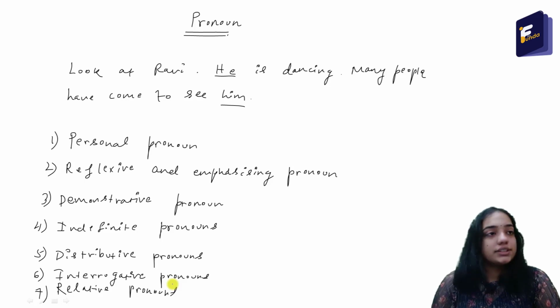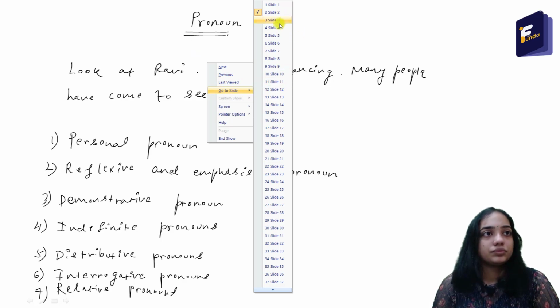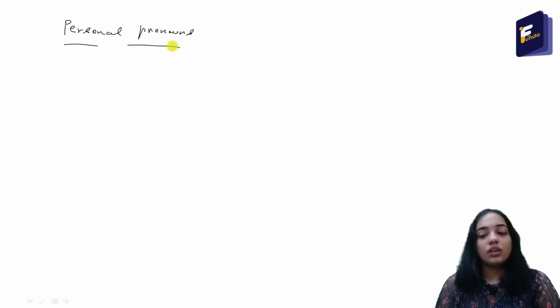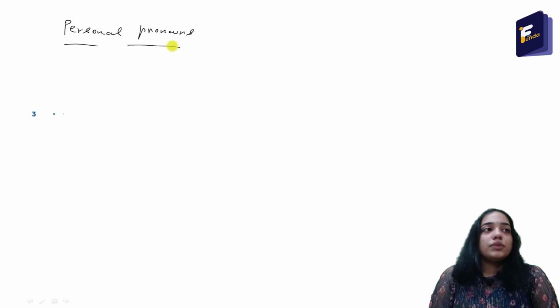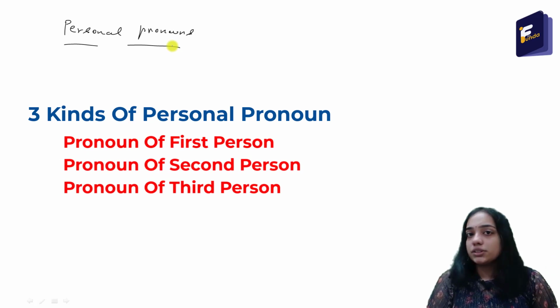So the first is personal pronouns. There are three kinds of personal pronouns: pronoun of first person, pronoun of second person, and pronoun of third person. What is the pronoun of first person?